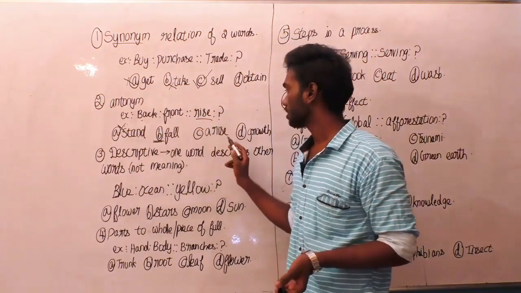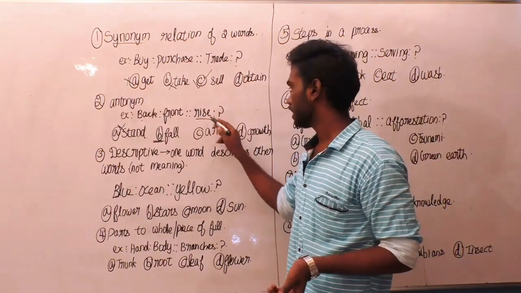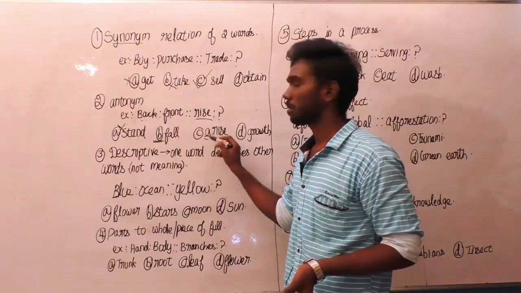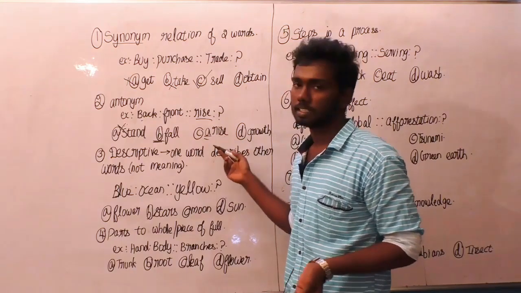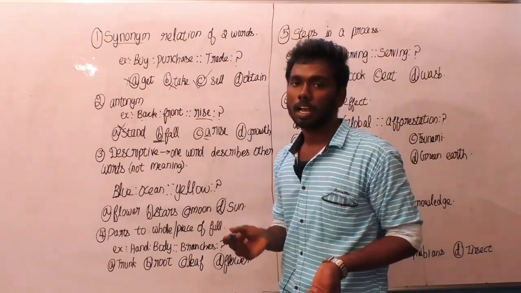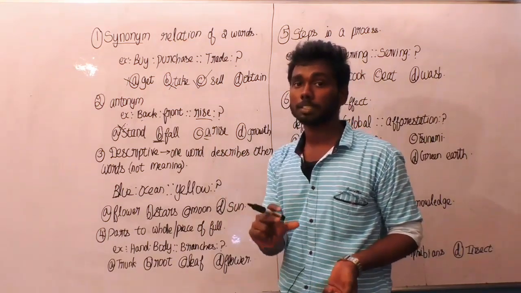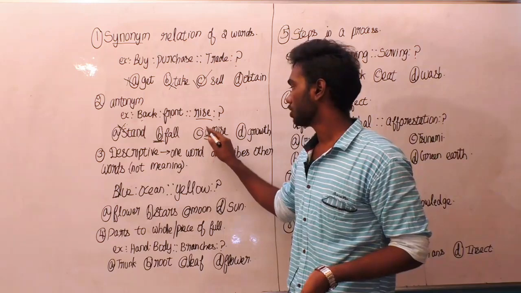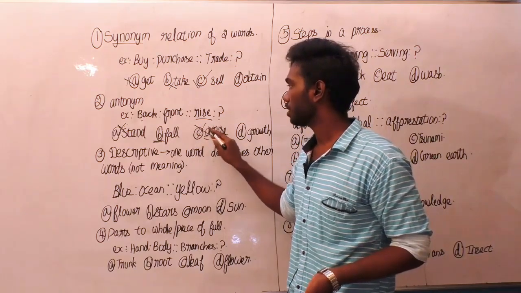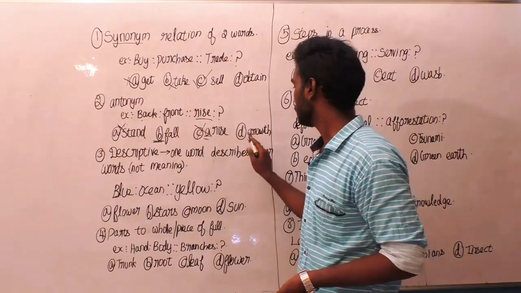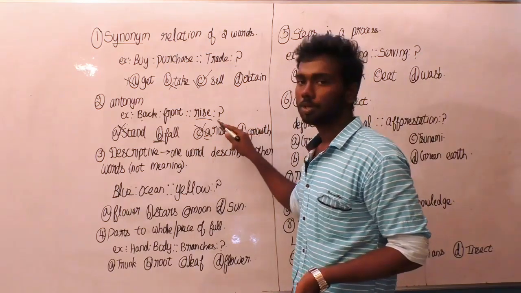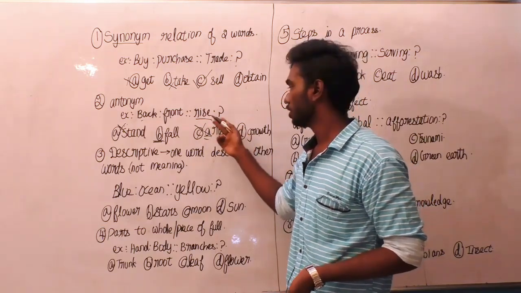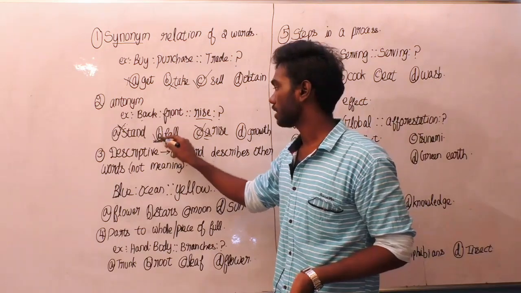Rise is to arise. Most people think that rise and arise are opposite words, because they think that a is a negative prefix, so rise is the opposite of arise. No, that is a wrong option. I have already told you that there are some exceptional cases for prefixes also. So rise and arise are of same meaning. So this is not the right answer, because we have to find the antonym. The last is rise is to growth. This is also definitely a similar meaning in both words. So the reserved option fall will be the right answer here.